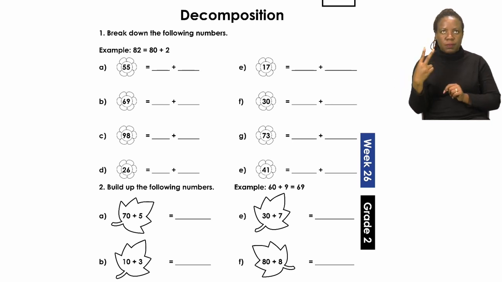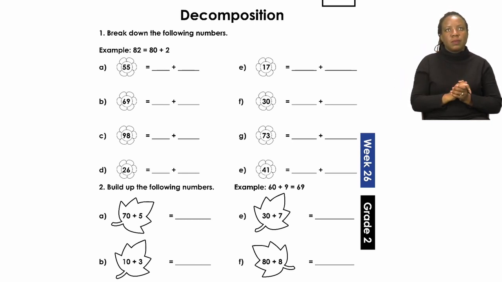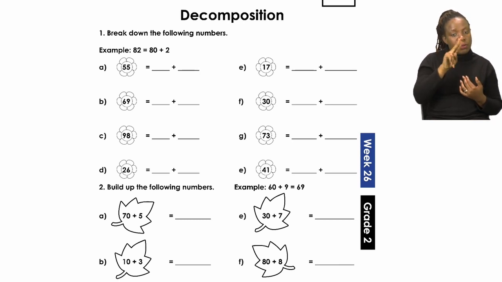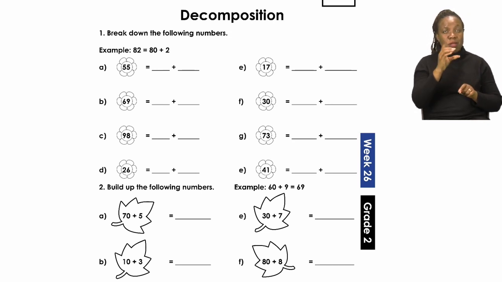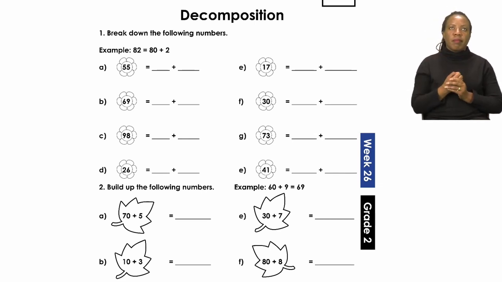Now we can have a look at our tens and our units and we can break them down. You will see in the number 82, you have 80 and you have 2. That means we will now write the sum out as 82 equals 80 plus 2. Now we have to look at the rest of the numbers and also break them down like that.